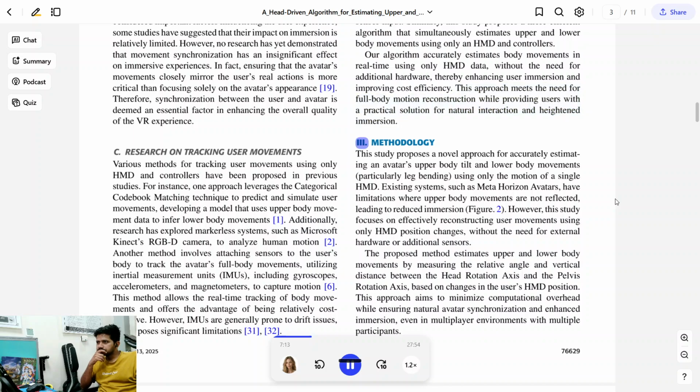Third, methodology. This study proposes a novel approach for accurately estimating an avatar's upper body tilt and lower body movements using only the motion of a single HMD. Existing systems, such as Meta Horizon avatars, have limitations where upper body movements are not reflected, leading to reduced immersion. However, this study focuses on effectively reconstructing user movements using only HMD position changes, without the need for external hardware or additional sensors. The proposed method estimates upper and lower body movements by measuring the relative angle and vertical distance between the head rotation axis and the pelvis rotation axis, based on changes in the user's HMD position. This approach aims to minimize computational overhead while ensuring natural avatar synchronization and enhanced immersion, even in multiplayer environments with multiple participants.